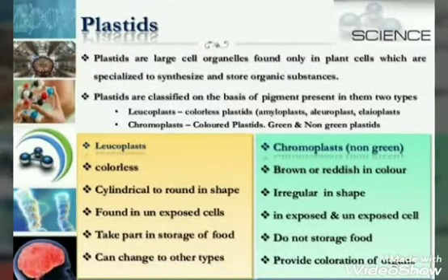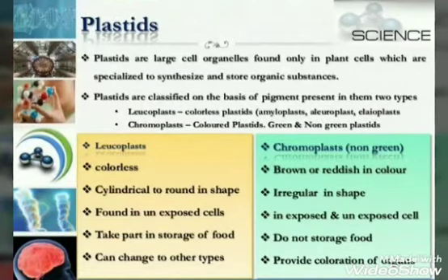Next cell organelle is plastids. Plastids are large cell organelles found only in plant cells which are specialized to synthesize and store organic substances. On the basis of pigment present in them, they are classified into leucoplast and chromoplast.